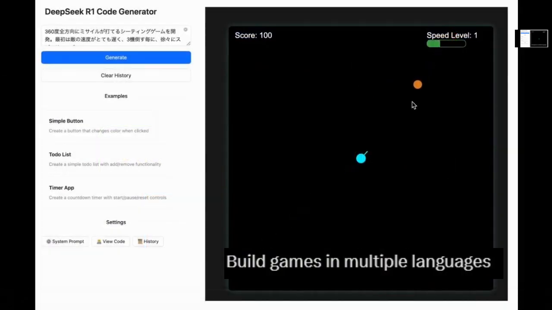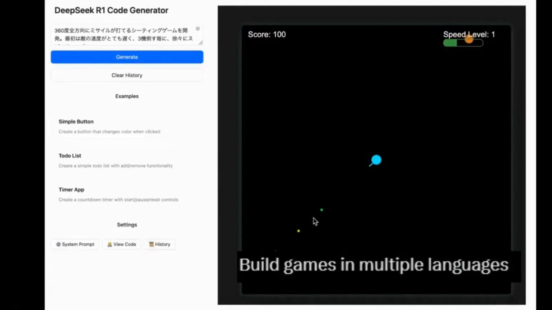The other benefit is you can build games in multiple languages. As you can see on the left hand side, with the DeepSeek R1 code generator, you can build it in Chinese, Japanese, Mandarin, or any language that you wish, just by a single click of the generate button.